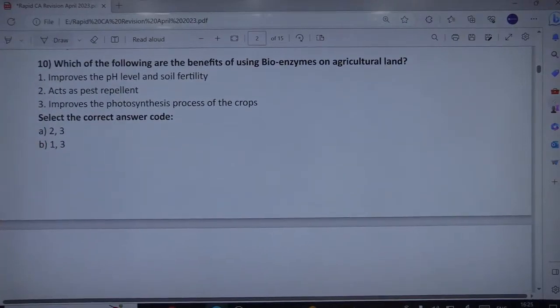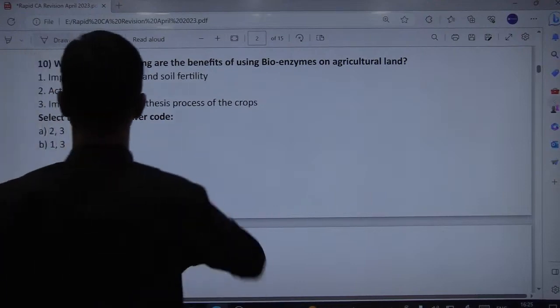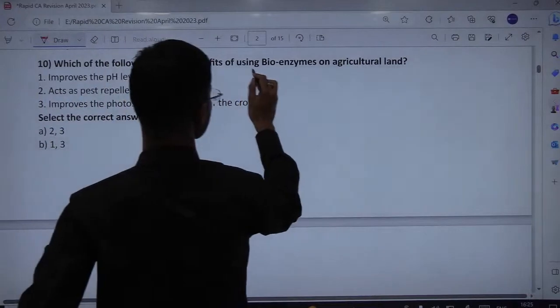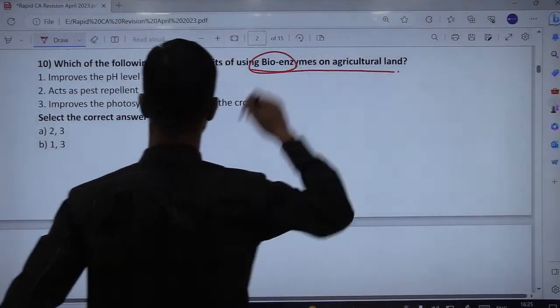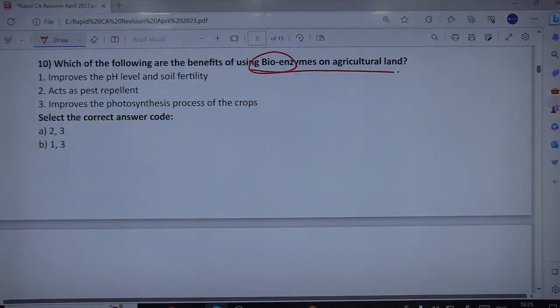Which of the following are the benefits of using bioenzymes on agricultural land? Improves the pH level and soil fertility, acts as a pest repellent, improves the photosynthesis process of the crops. Okay, so this is the application of bioenzymes on agricultural land. This question is about application.